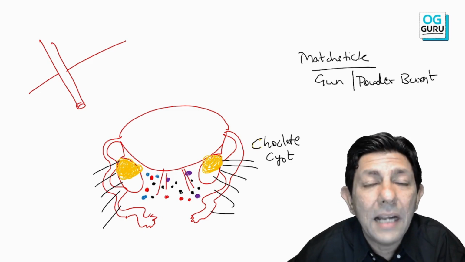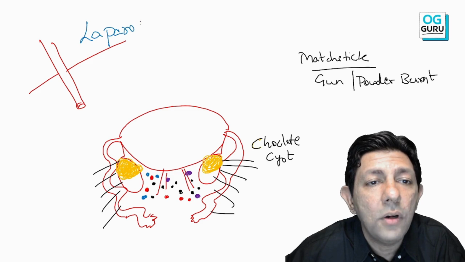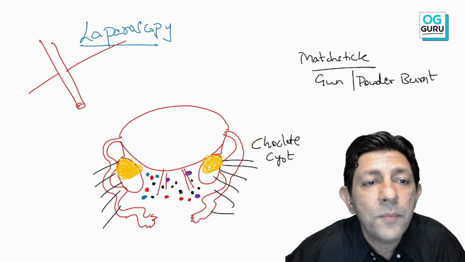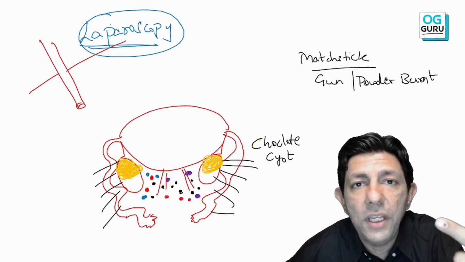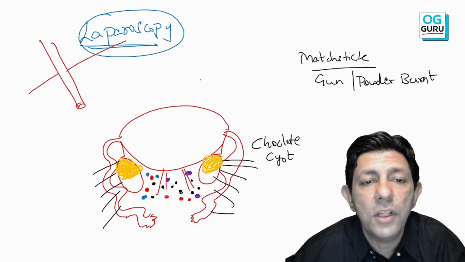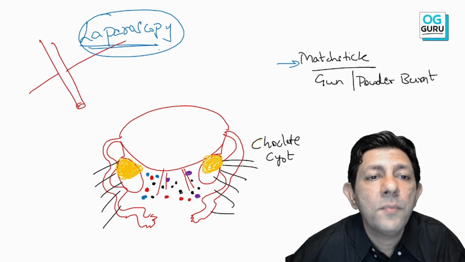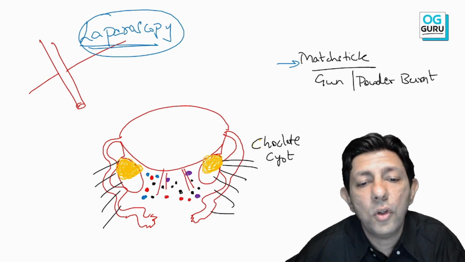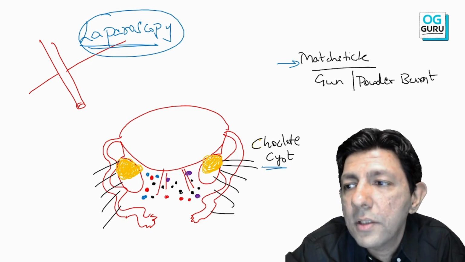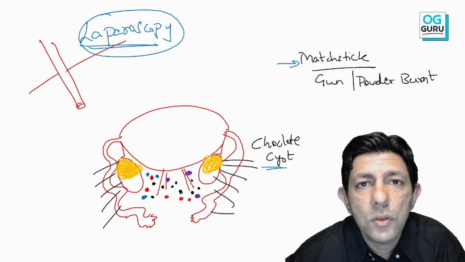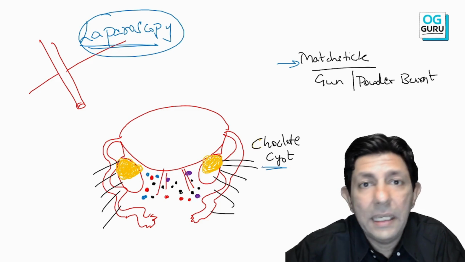All these implants cannot be seen on ultrasonography. We will have to do a laparoscopy. So laparoscopy will see red lesions, blue lesions, red raspberry, purple raspberry, gunshot appearance or matchstick burn spots. So laparoscopy is the investigation of choice. Laparoscopy will also see the chocolate cyst, and we can remove the chocolate cyst also. Is this understood to all of you? Okay, so that is how the whole thing is going to be in endometriosis.